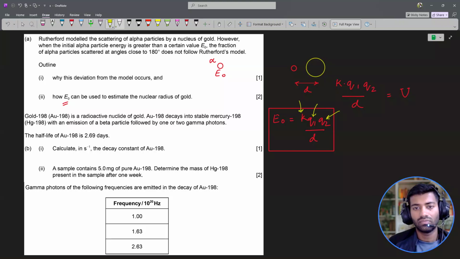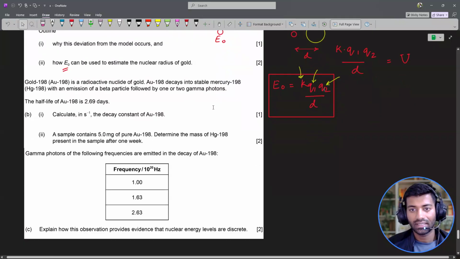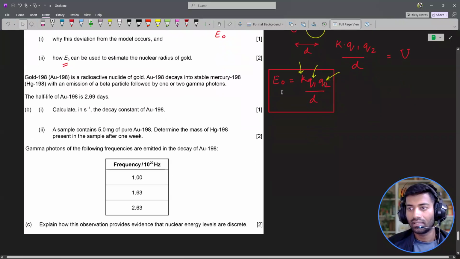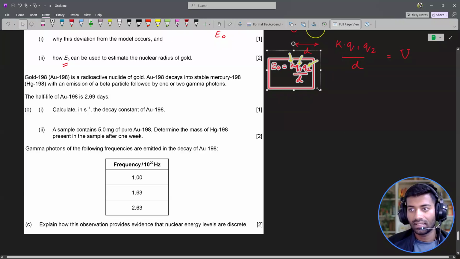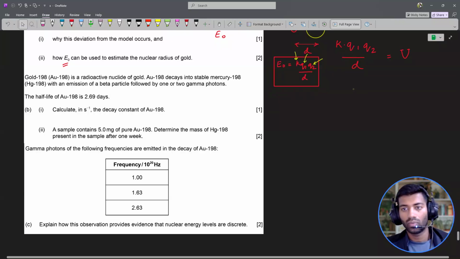Gold-198 is a radioactive nuclide of gold that decays into stable mercury with an emission of a beta particle followed by one or two gamma photons. The half-life of gold is 2.69 days. Calculate, in seconds inverse, the decay constant of gold-198.